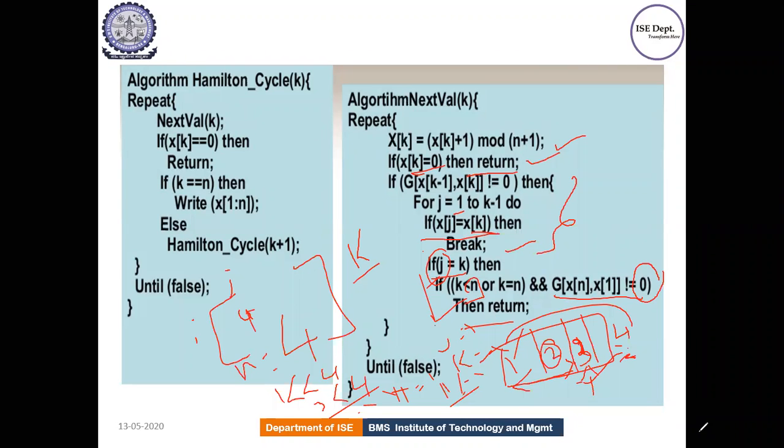Fine. So let me take one more example and let us try to solve this. How will we get the Hamiltonian cycle for the given graph? So just take this example and solve. So graph G.